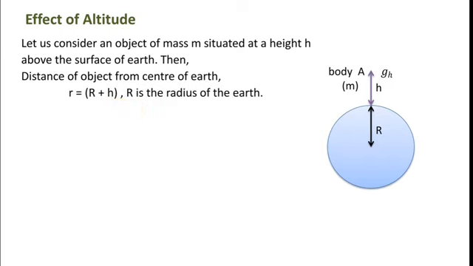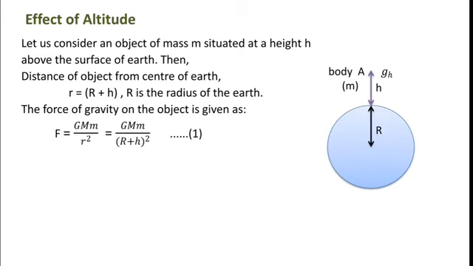Again, you know the force of gravity is given by capital G into capital M into small m divided by small r square. Here in this case small r is equal to capital R plus h, so we can replace small r by capital R plus h. So we have the force of gravity as capital G capital M into small m divided by (R plus h) whole square. Let us say this is equation number 1.